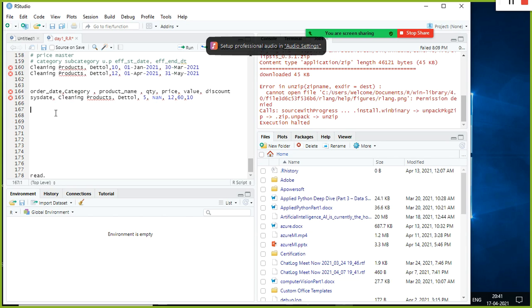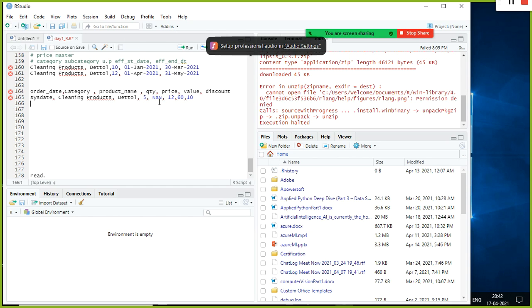If you watched my previous video on the missing column, we use the isNull function or isNA function to find out the missing values. We can also use the dropna function, but we cannot use dropna blindly, because we have a price master table available.